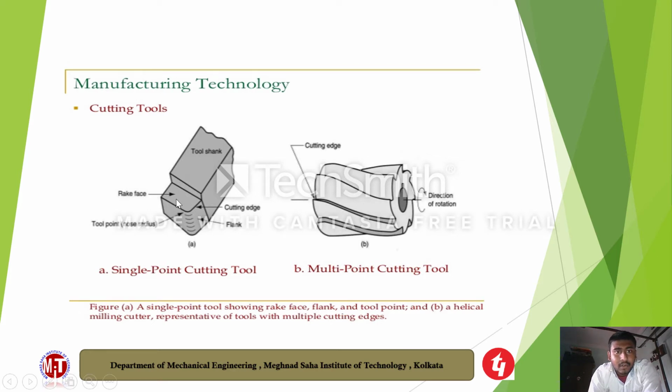In the single point cutting tool, this is the rake surface, this is the tool point or nose radius, this is the cutting edge, this is the flank surface, and this is the tool shank. In the multi-point cutting tool, this is the direction of rotation, and this is the cutting edge.